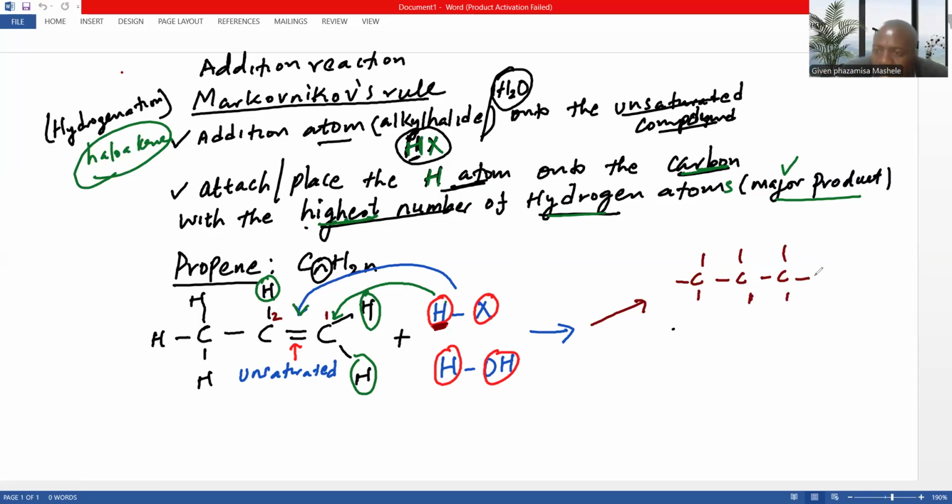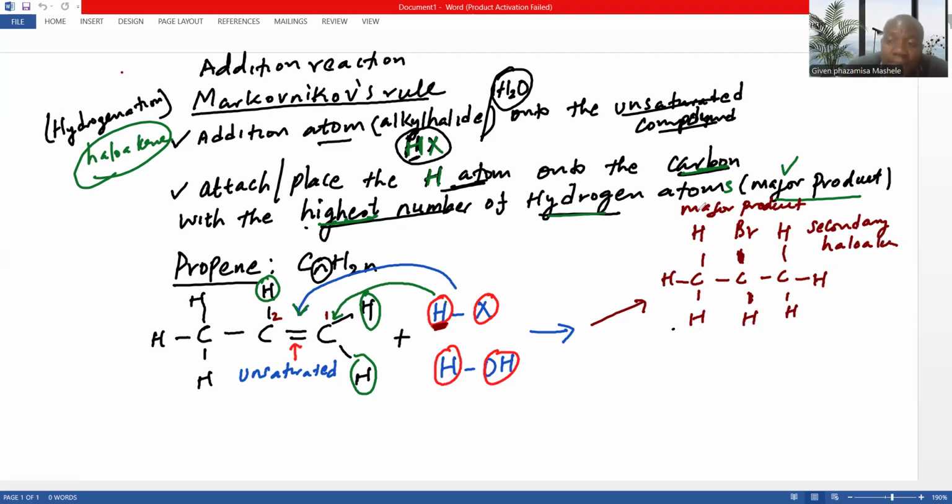So now you're going to have hydrogen, hydrogen, hydrogen. Here we'll have bromine, hydrogen, hydrogen, hydrogen, hydrogen. This is when we used Markovnikov. You see, this now becomes a major product. And this is an example of a secondary haloalkane. If you watch the first video, you'll be able to understand what we mean by this.